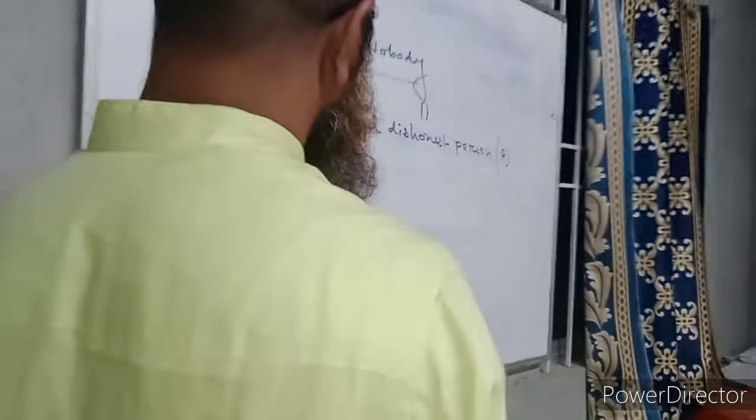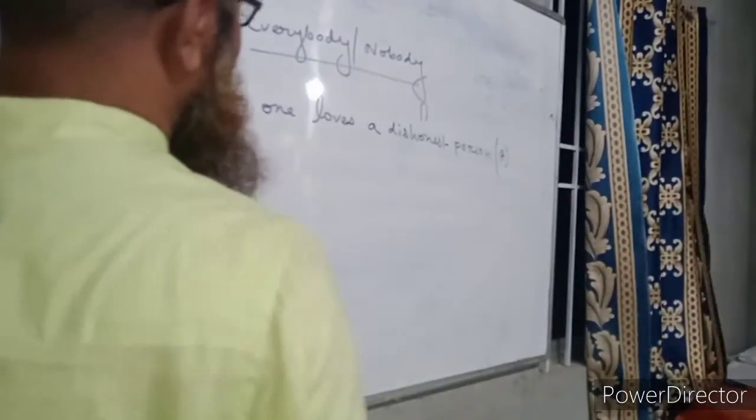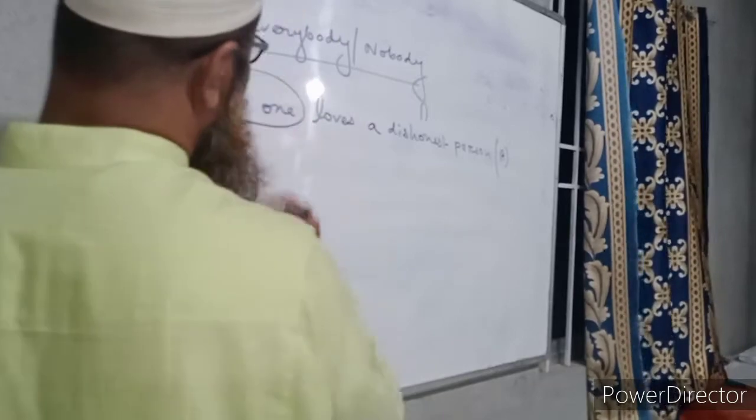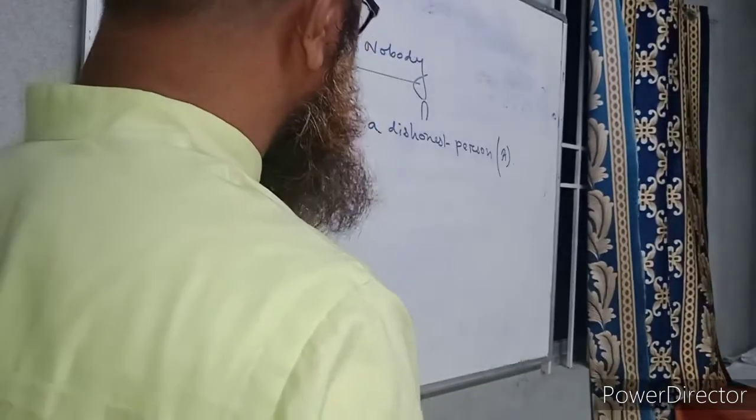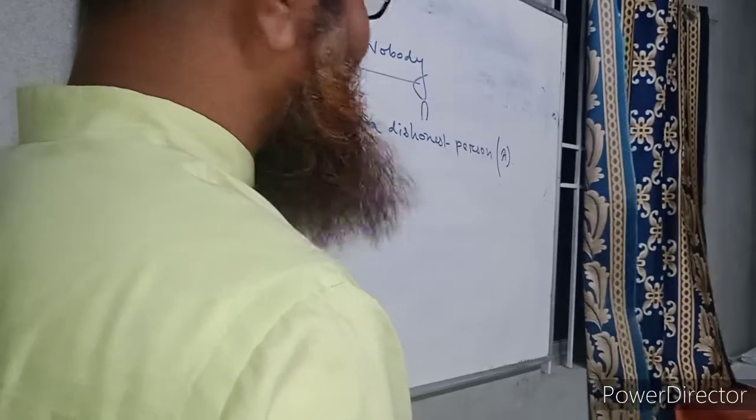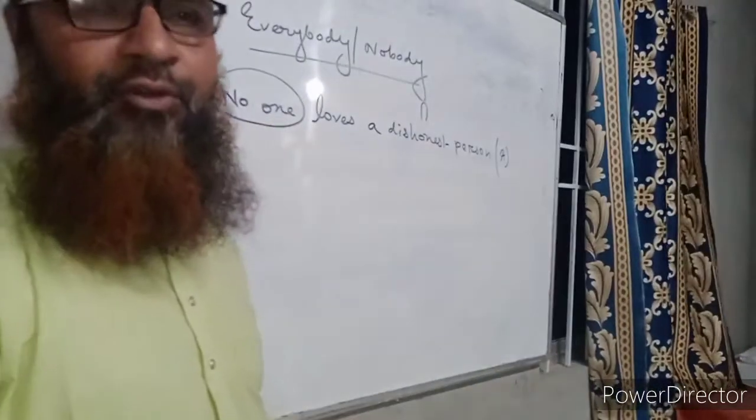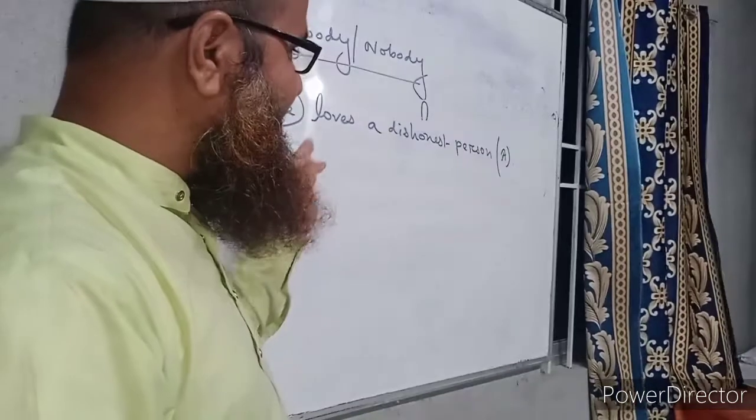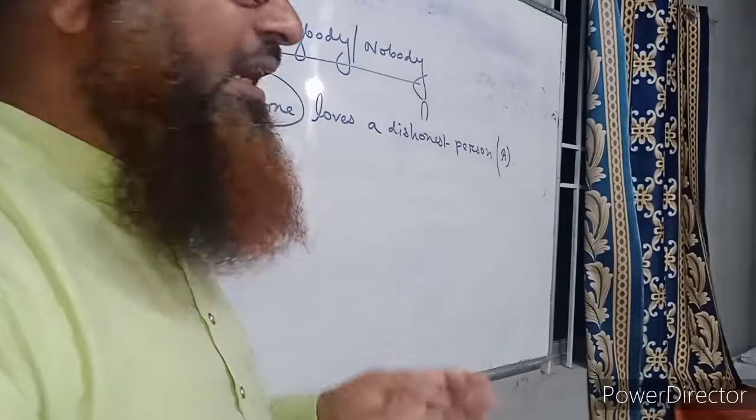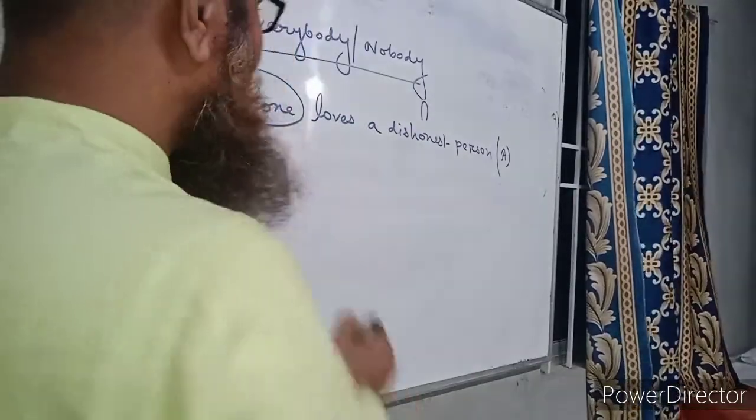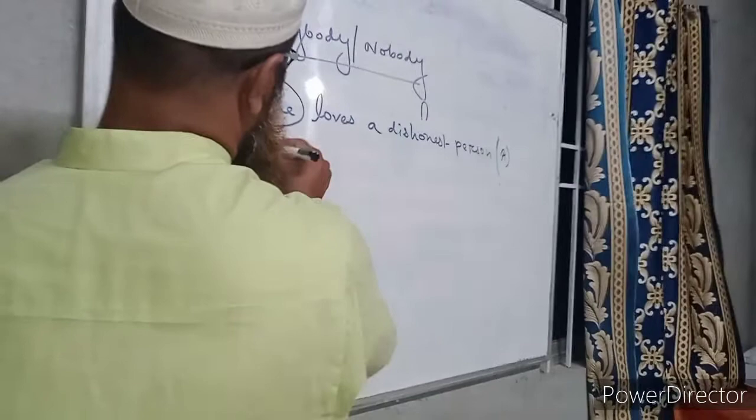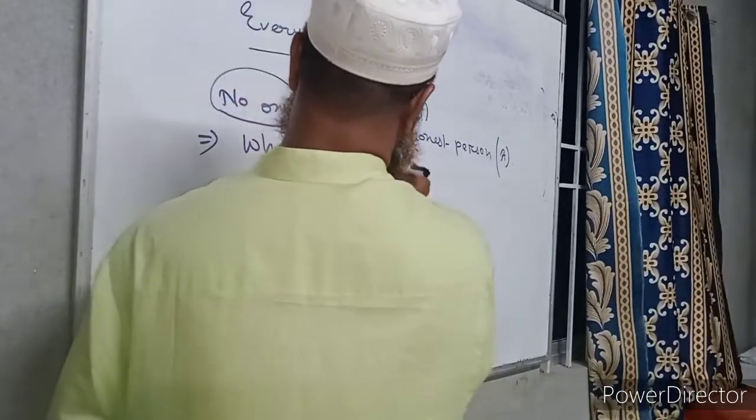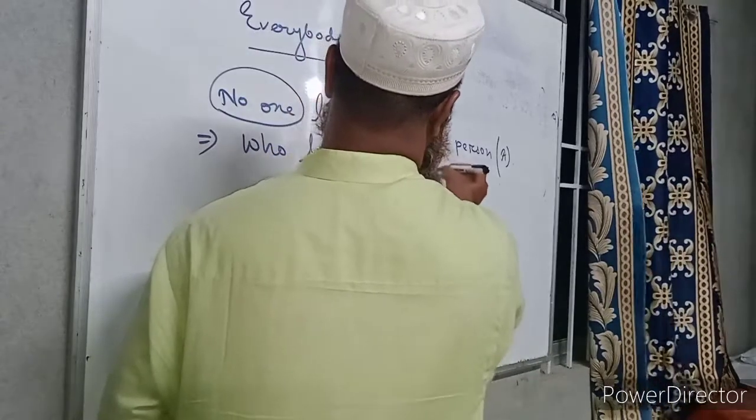So if we turn it into interrogative, we have to write, who loves a dishonest person? Very simple. If we ask a direct question by using who, then we do not take the help of an auxiliary verb. It is very important for students and for everybody to remember. If we ask a direct question, then we never take the help of an auxiliary verb with who. So it will be, who loves a dishonest person? The answer will be, nobody loves a dishonest person.